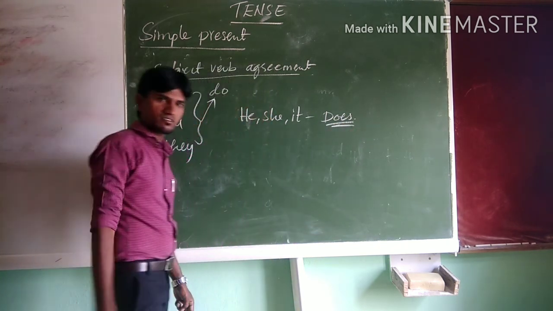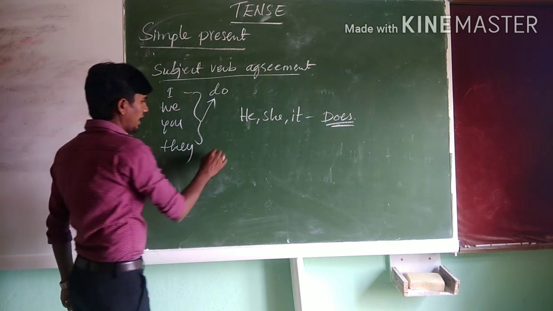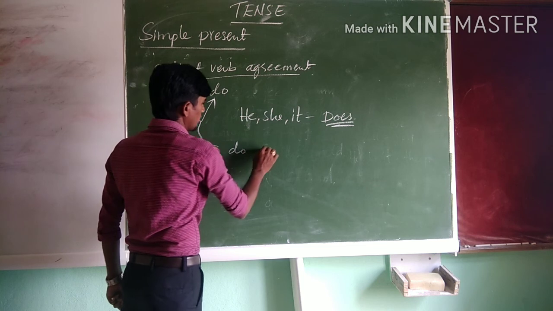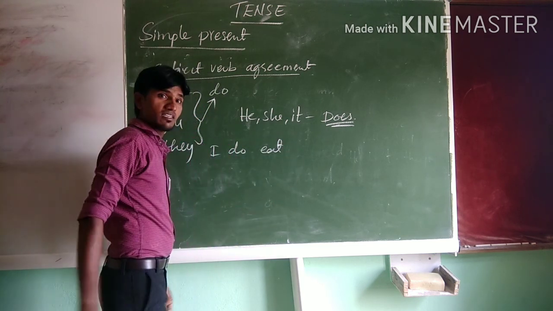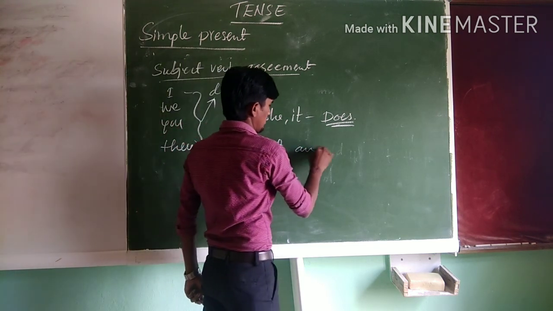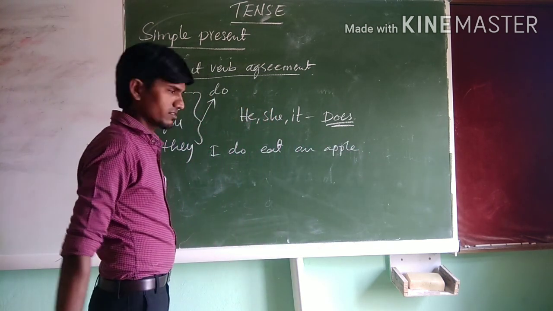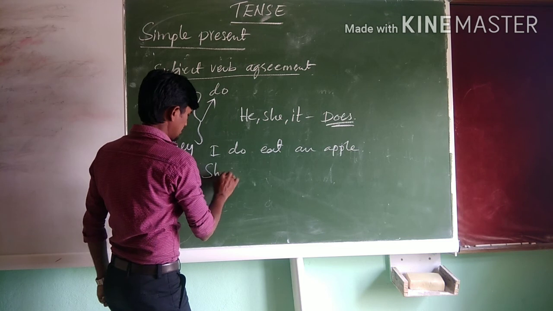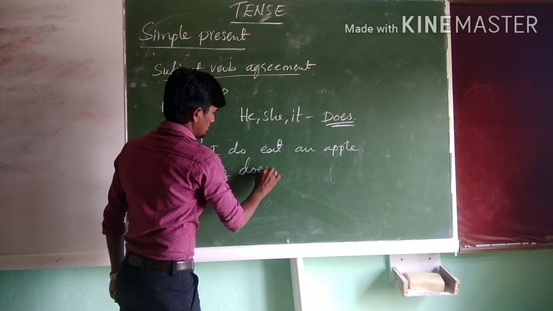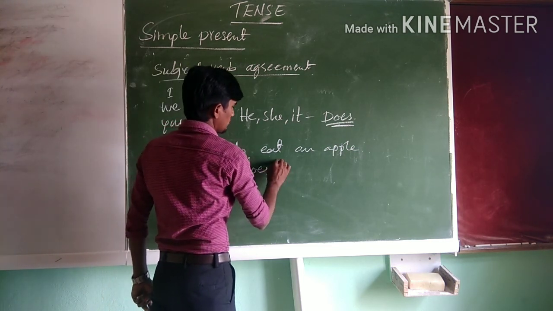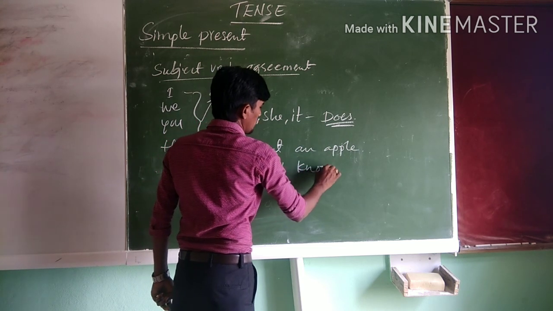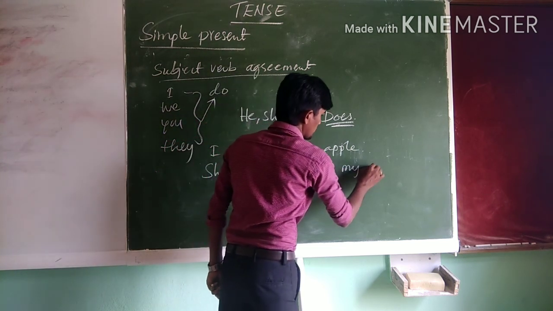So therefore, I do eat an apple. Also can be written, she does. She doesn't know my address.